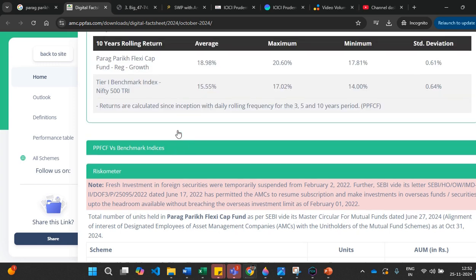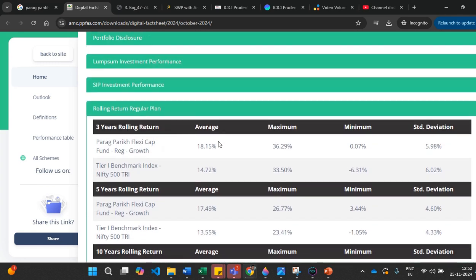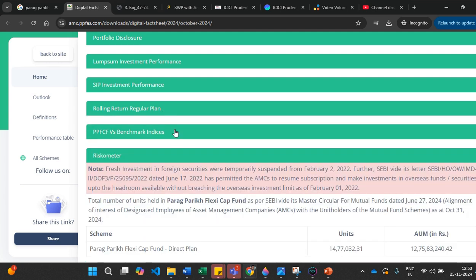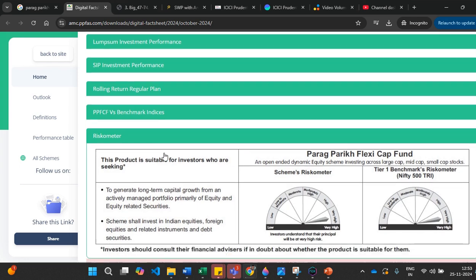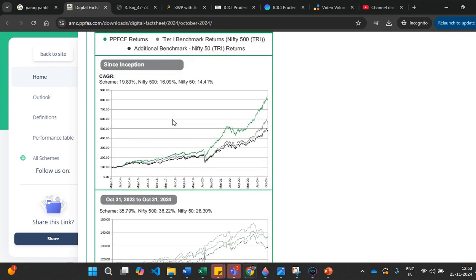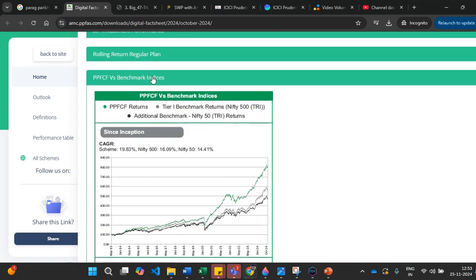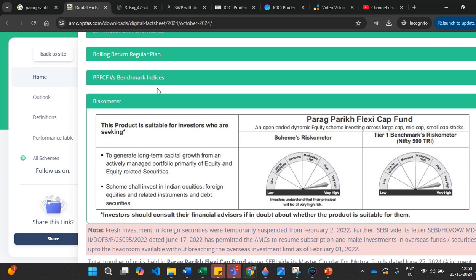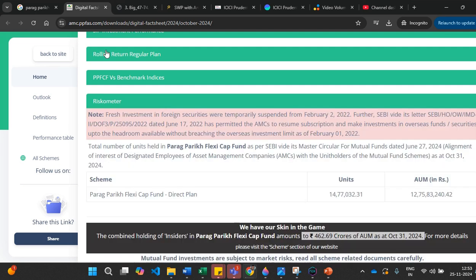Then these two are normal, showing how it is performing based on the average, the maximum, the minimum, and the standard deviation based on the benchmark they set. You can check it in the rolling return regular plan. The next is you can see how the benchmark is performing against your scheme, meaning the mutual fund, and then you can look at the riskometer, right? You can see how the risk compares with the benchmarks. So it's the same way.